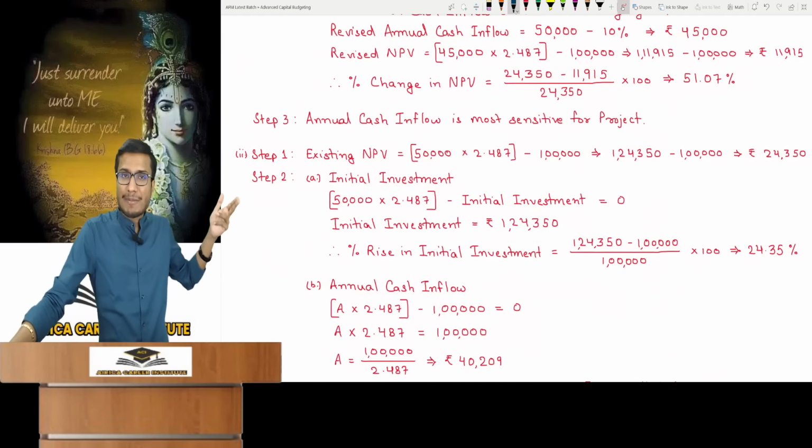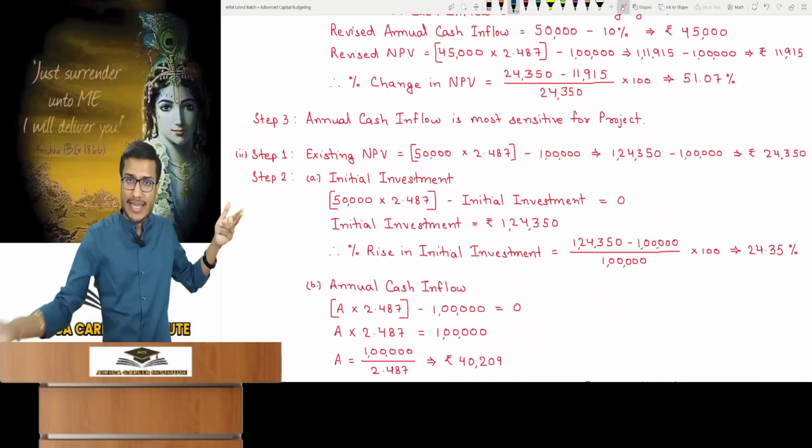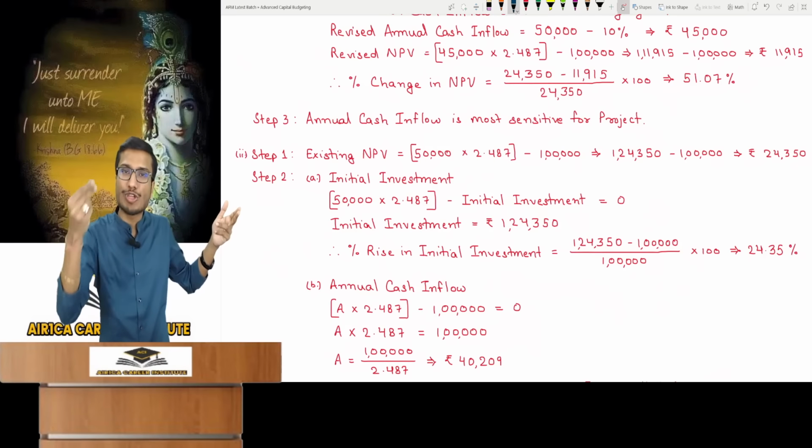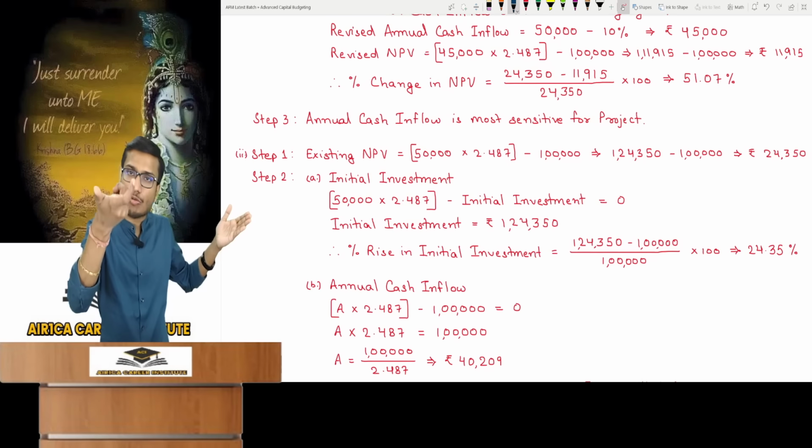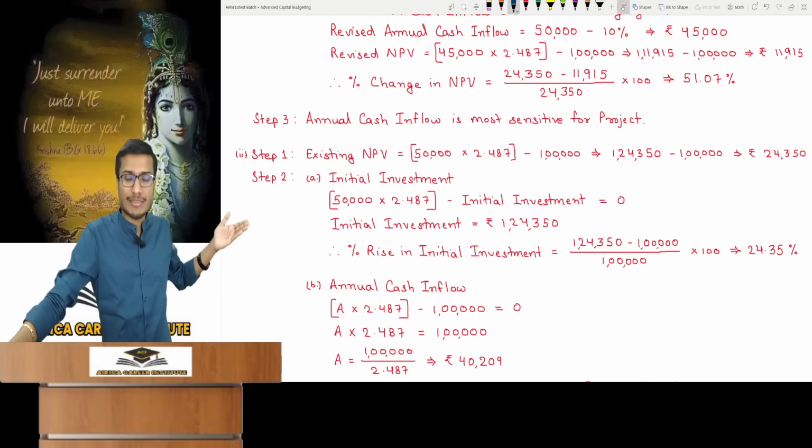First, the existing NPV will be the same, then the second stage. Initial investment. How will you calculate it? PV of cash inflow minus initial investment gives NPV. This is what needs to be made, just form the equation. Find PV of cash inflow minus initial investment. Assume X for initial investment and equate this to 0. You got the amount of initial investment. If this amount is reached, then NPV will be 0.